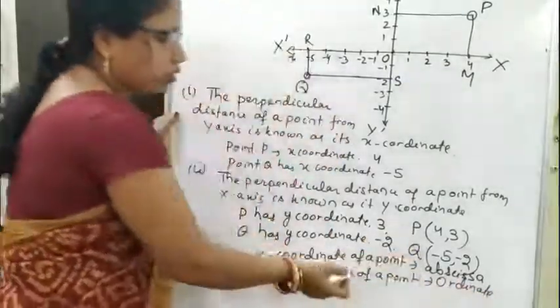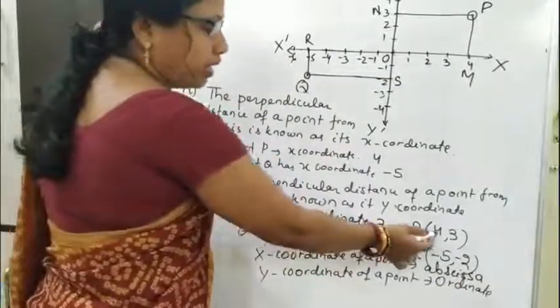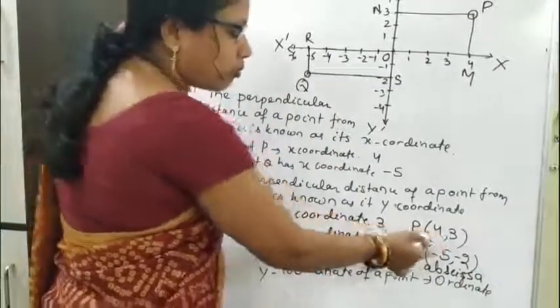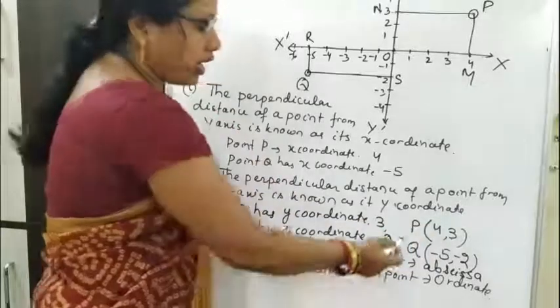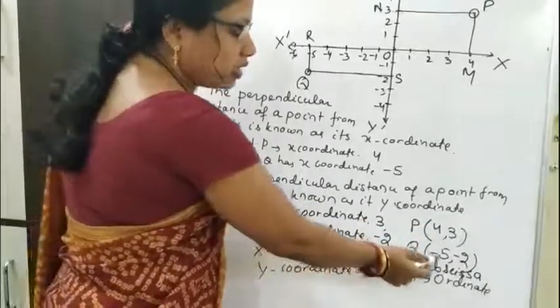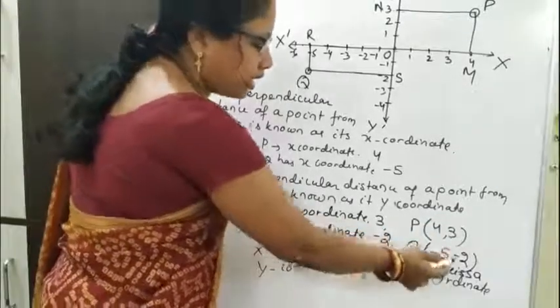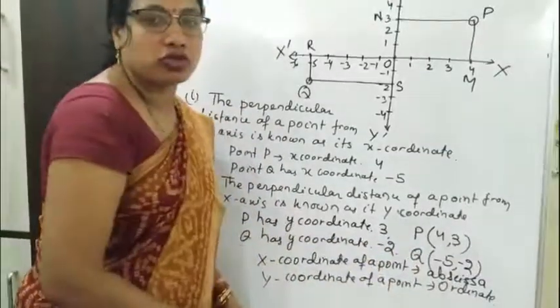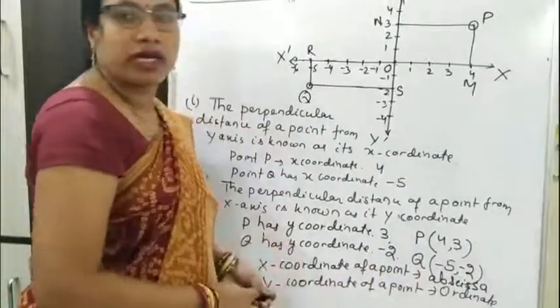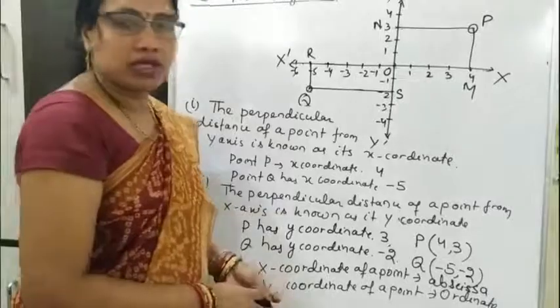So here the abscissa of point P is 4 and the ordinate of point P is 3, and the abscissa of point Q is -5 and the ordinate of point Q is -2. So let us solve an example by using this information.